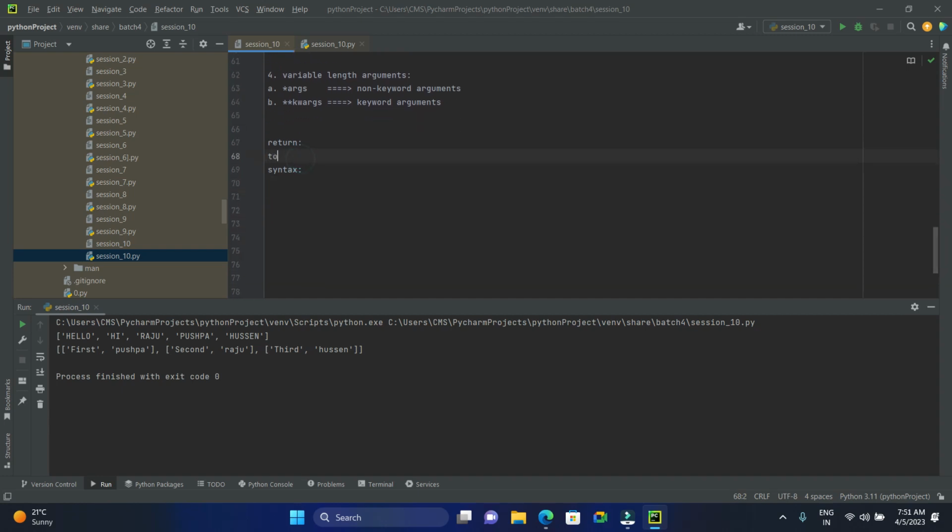That's it. This is the syntax. Example, I'll give you one simple example. Very, very simple example.